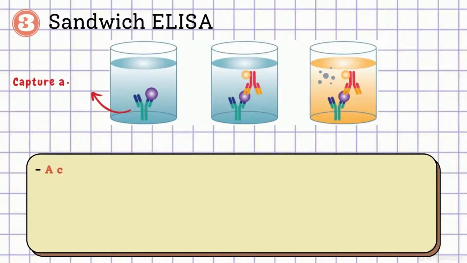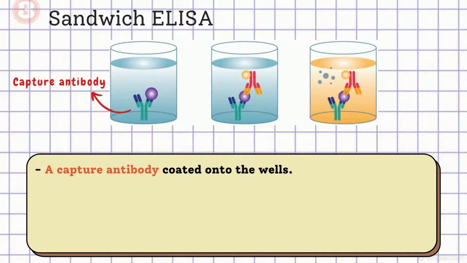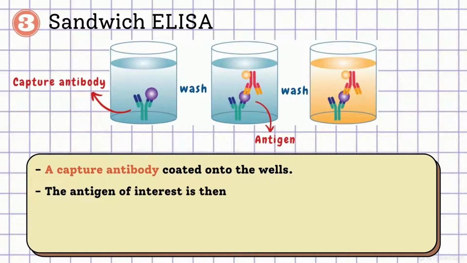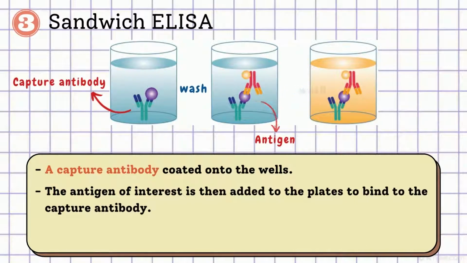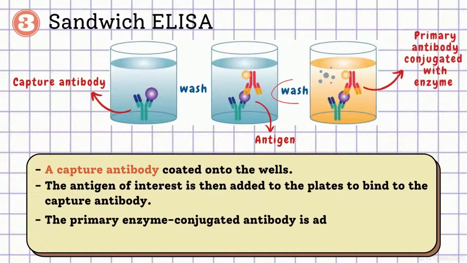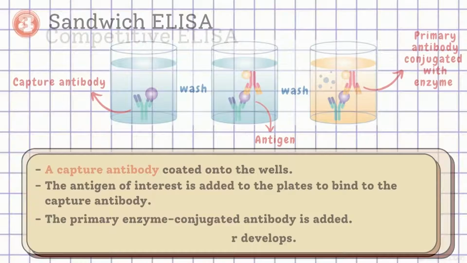The next procedure is sandwich ELISA. This type of ELISA starts with a capture antibody coated onto the plate's wall and incubated overnight, followed by a washing step. Next, the antigen is added to bind with the capture antibody and incubated once again. After the ELISA plate is rewashed, the primary antibody conjugated with enzyme is added and the plate is rewashed again. Lastly, the substrate is added and color develops.